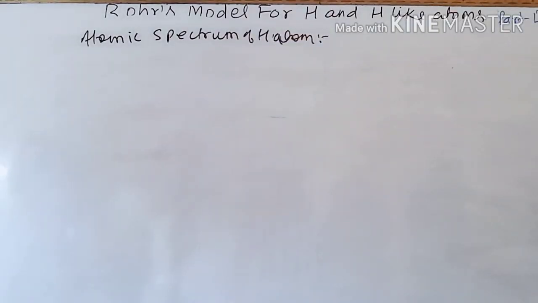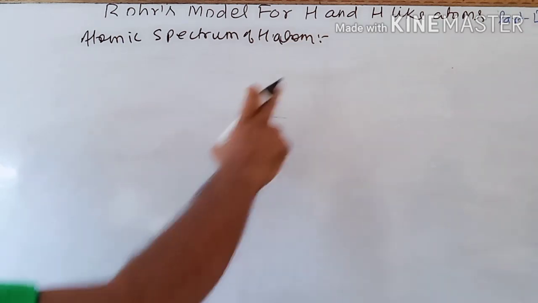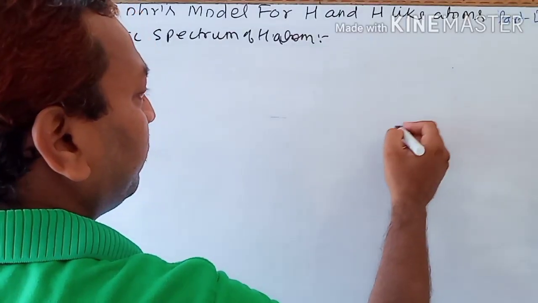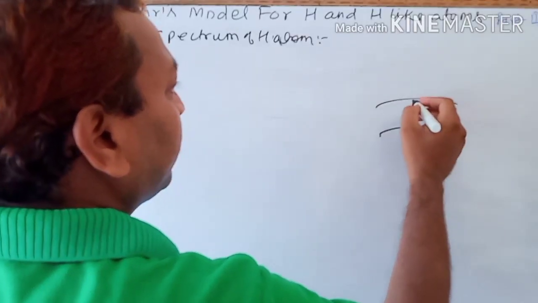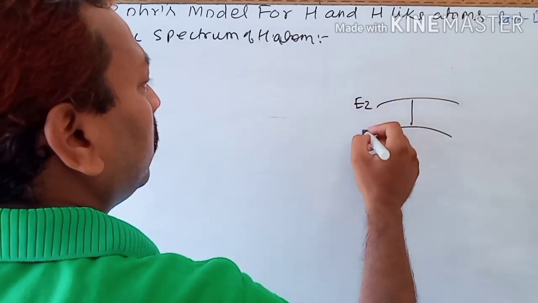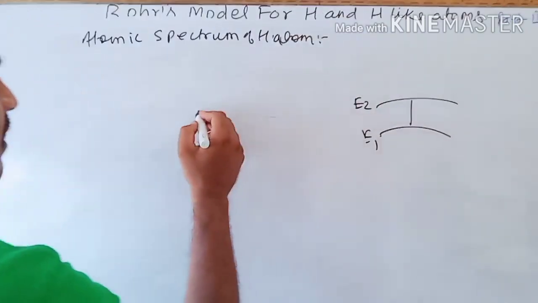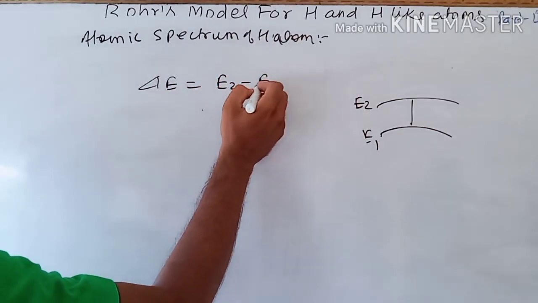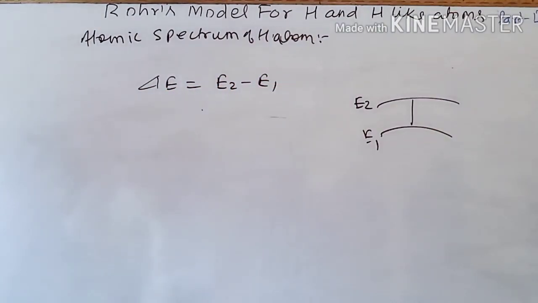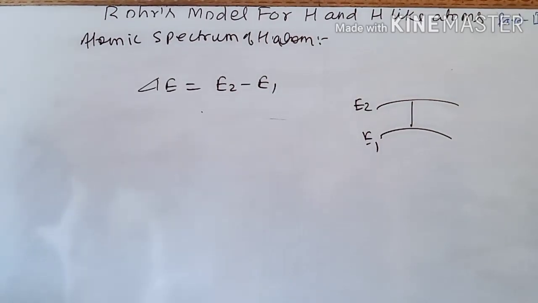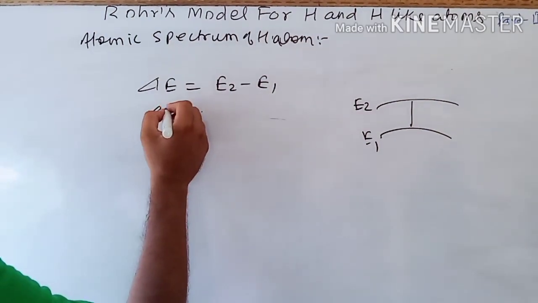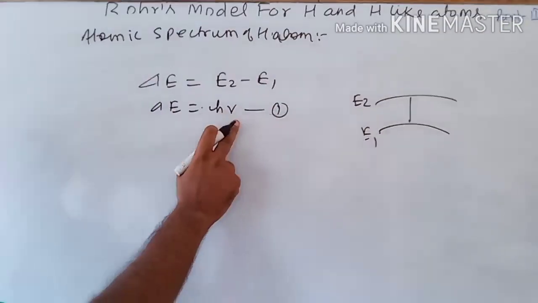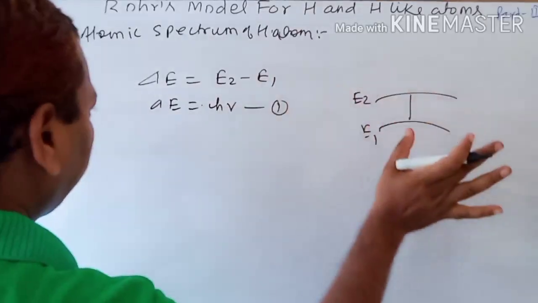Now children, according to Bohr's theory, the energy released during this de-excitation, from E2 to E1, is delta E equal to E2 minus E1. And a very important relationship is given by Planck's quantum theory of radiation. This is the equation.